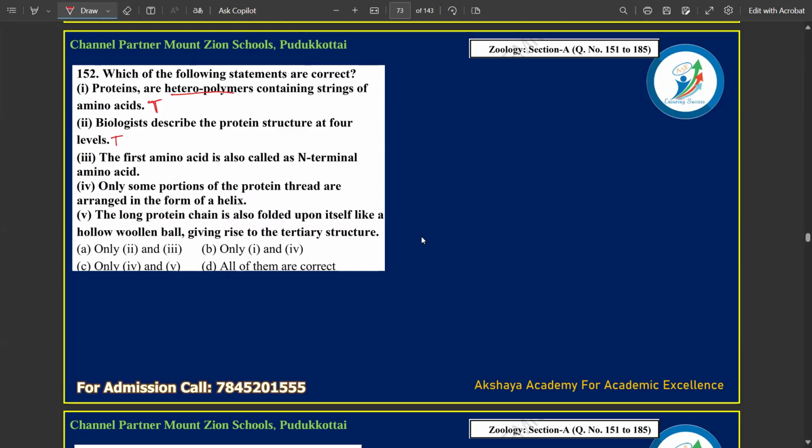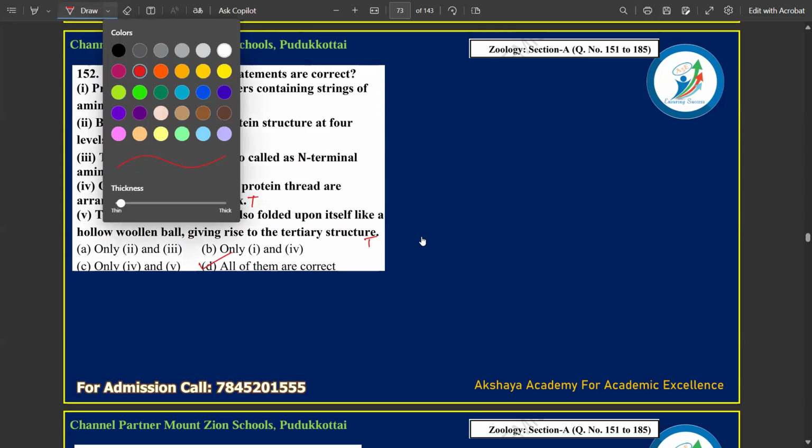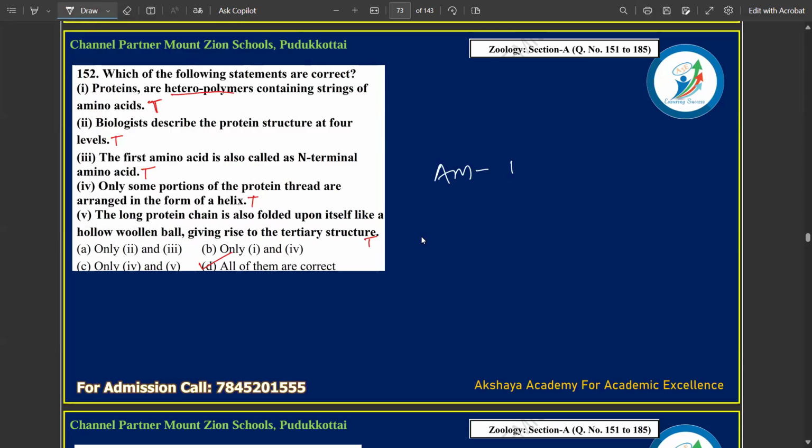Then, the first amino acid is also called the N-terminal amino acid. This is also true. The first one is known as N-terminal, the last one is known as C-terminal. Only some portion of the protein thread is arranged in the form of a helix. This is also true. Then the long protein chain is also folded upon itself like a hollow woollen ball, giving rise to the tertiary structure. This is also true. The lines are from the book, direct lines. So it seems that all the options are correct. So the option will be D, where you have all the correct options. So the answer is D.